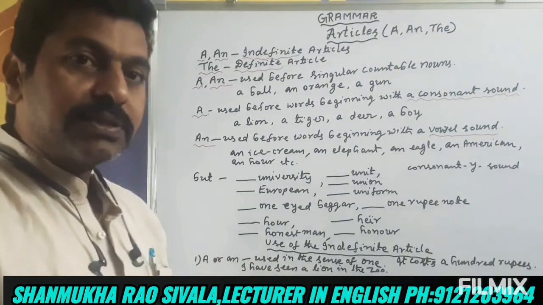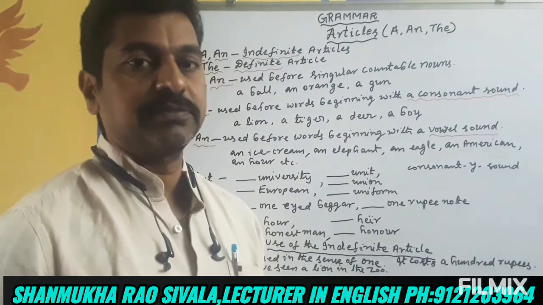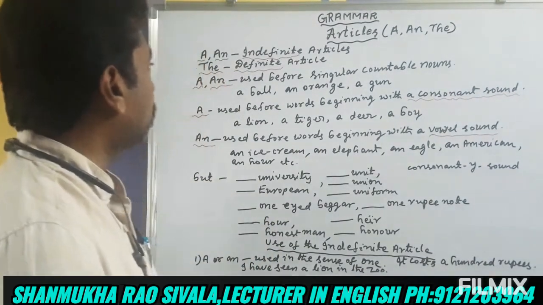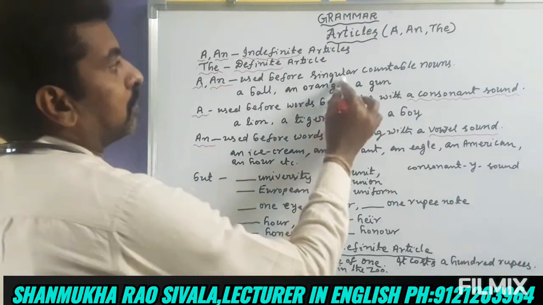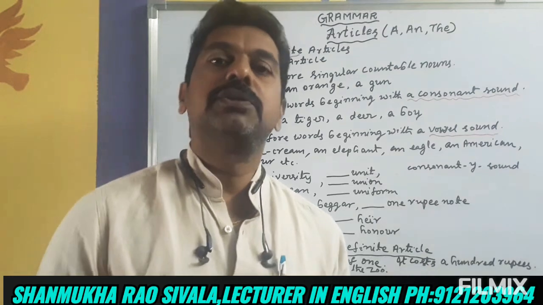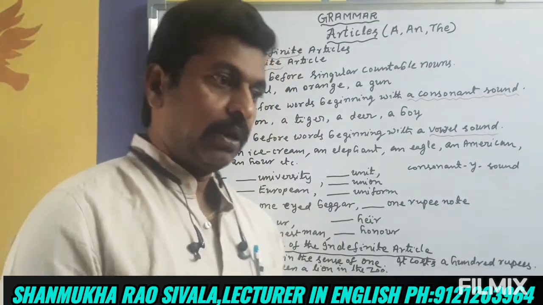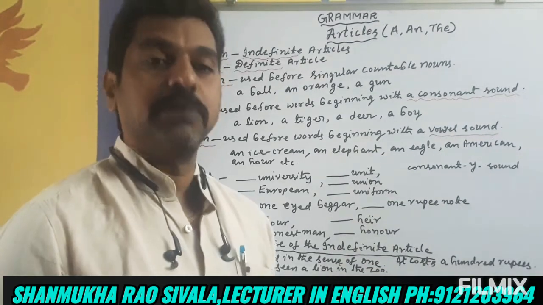So when do we use these articles? A and an are used before singular countable nouns. Singular nouns, and they should be countable nouns.